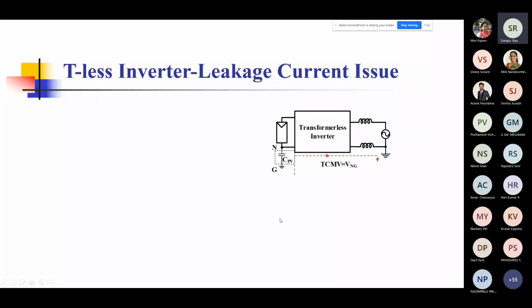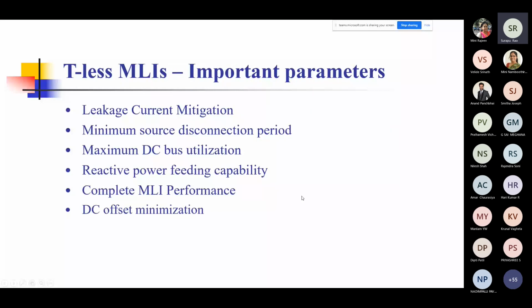Now if this is not there, as might be the case in some configurations, then it will appear across the parasitic capacitances of the switching devices. But that's a matter of detail and not within the scope of this lecture. If you are interested, there are several references which talk about this. So I will not talk much about it. This is mostly about the physical presence of the parasitic capacitors.